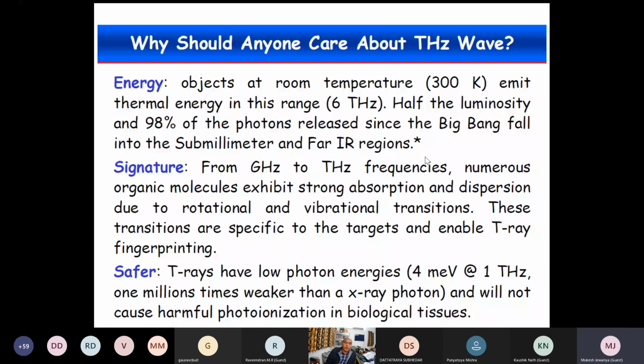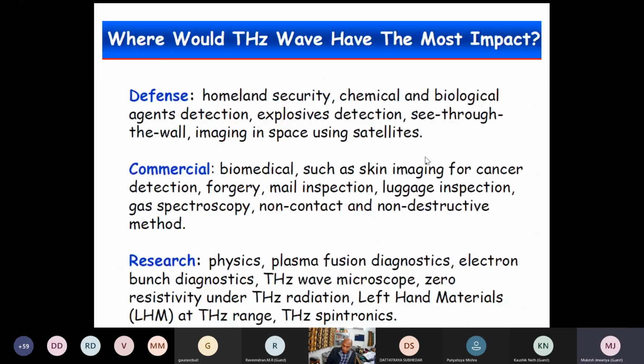So it can pass through, like X-ray. If you pass X-ray through a human body, it leads to damage to the cells of your body. But terahertz will not. Then in defense, there are many applications like homeland security. I will tell you in my next lecture: chemical, biological agent, warfare, explosive detection.